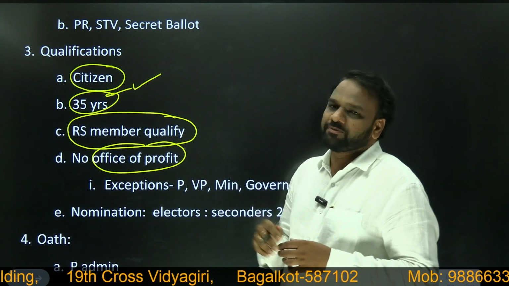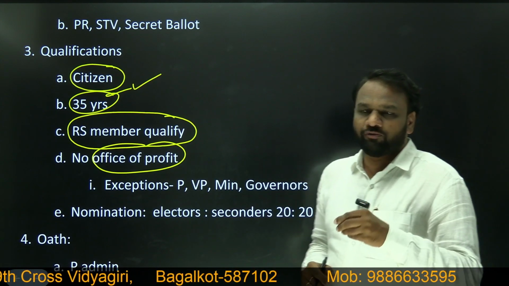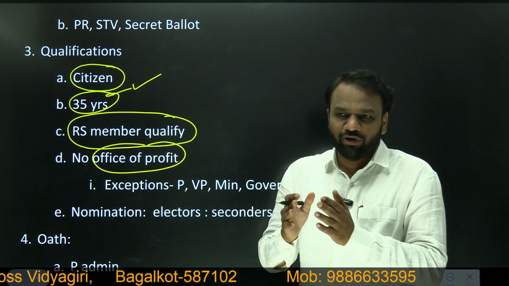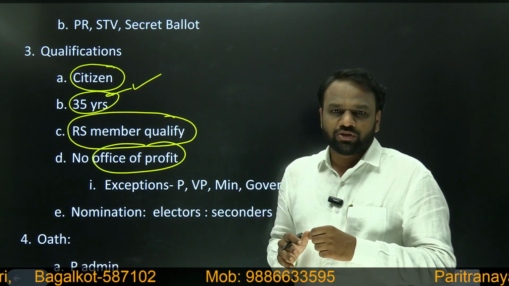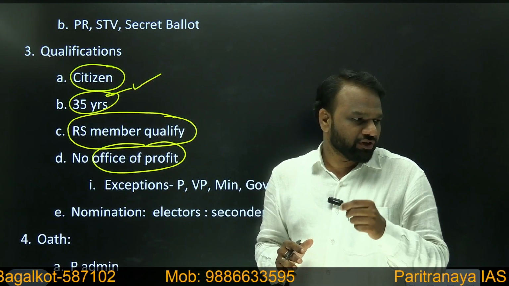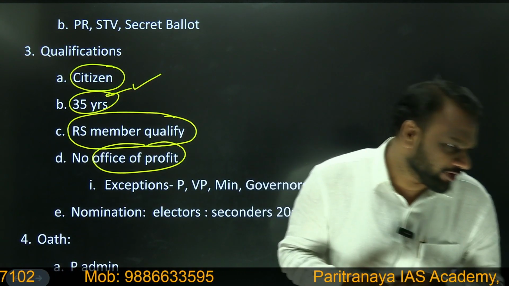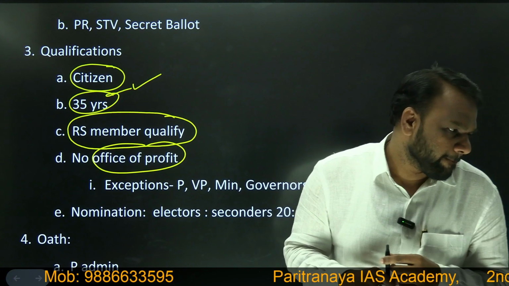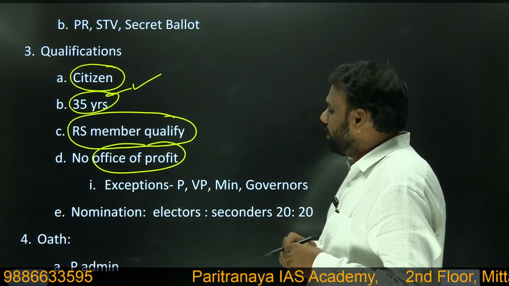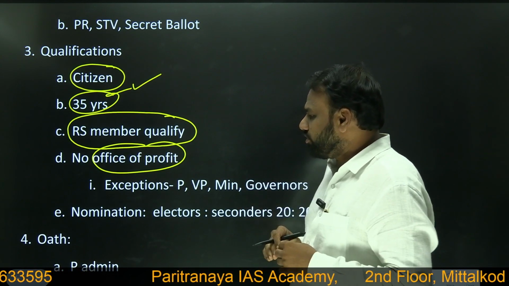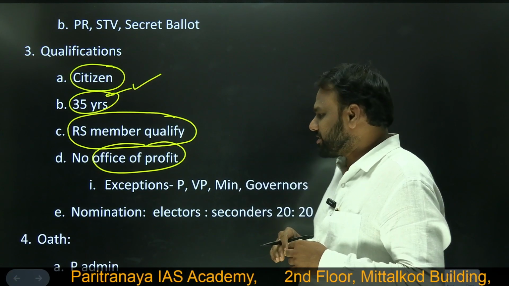Next, a person who is holding an office of profit cannot contest for vice president's election. An example of office of profit can be like this. For example, someone is serving in a government company as a managing director. That position is called an office of profit. So the person who is holding such office of profit cannot contest for vice president's election.